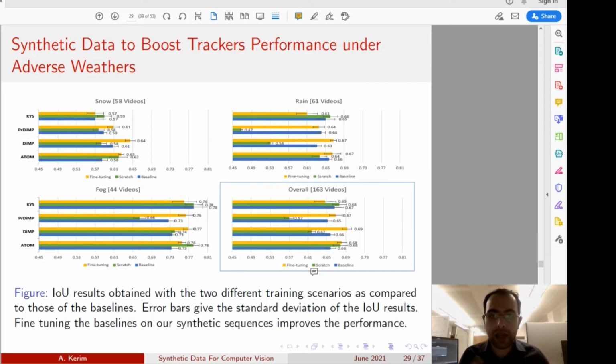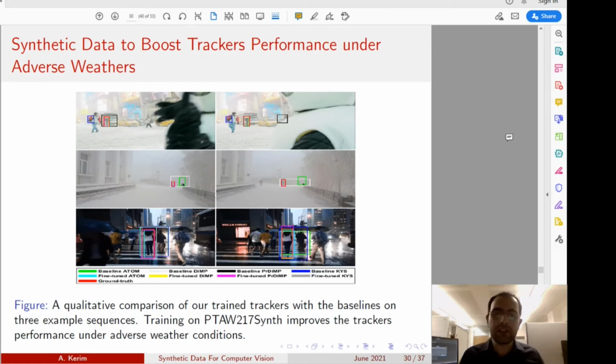At the same time, we study how we improve the performance of these trackers under a specific weather condition, like snow, rain, and fog, and we can see we were able to improve these trackers' performance under each specific adverse weather condition. Now, in addition to the quantitative results that we have shown earlier, we show here some qualitative results. As you can see, the training on our synthetic data clearly improves the baselines.